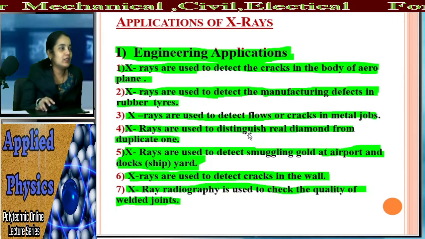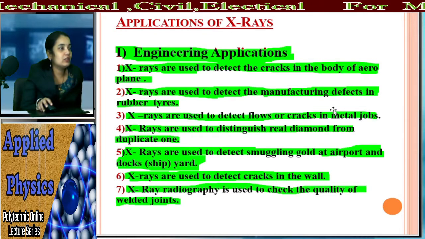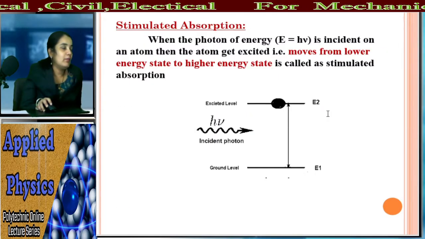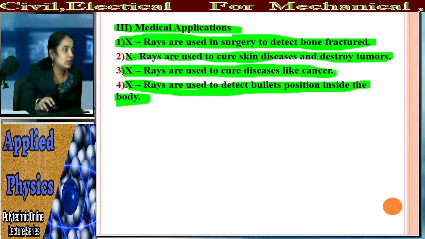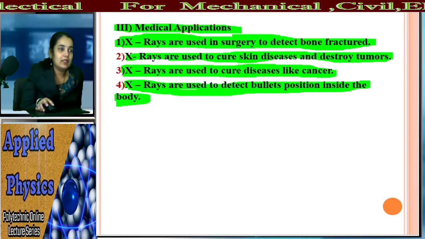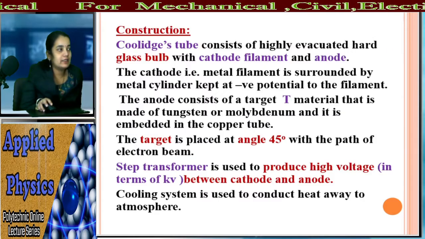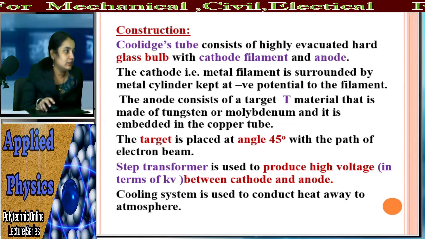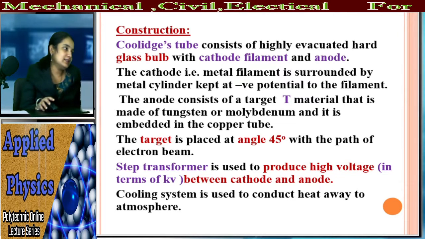What are the applications? Engineering application, scientific application and medical application. So this is about the X-ray. Up till now we have studied photoelectricity and X-ray, and now we are going to see our next topic, that is laser.